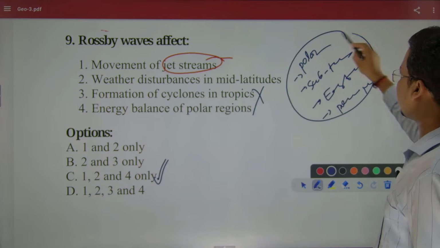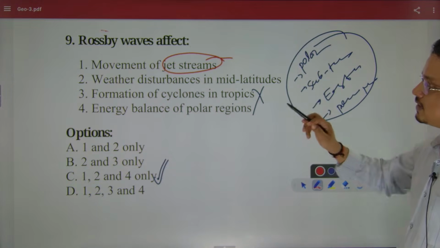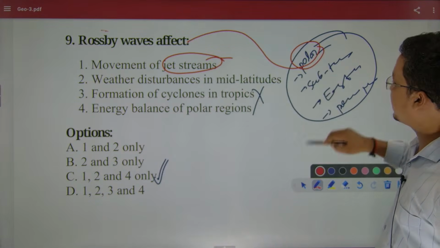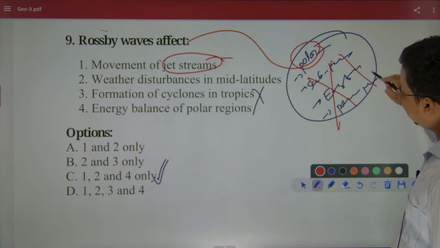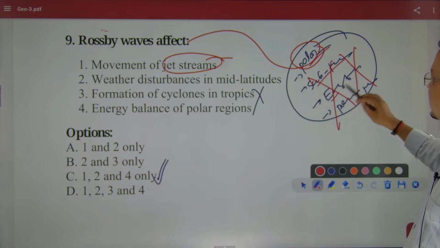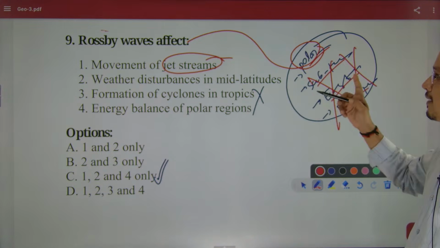But which jet stream is called a Rossby wave? The polar jet stream. Not all these jet streams.